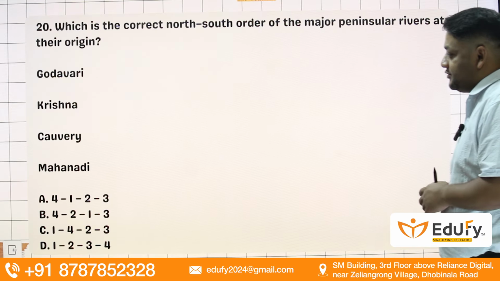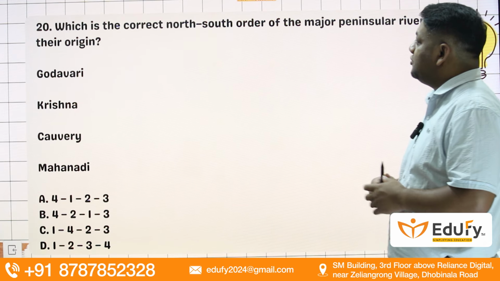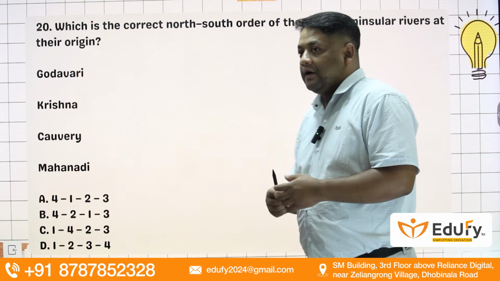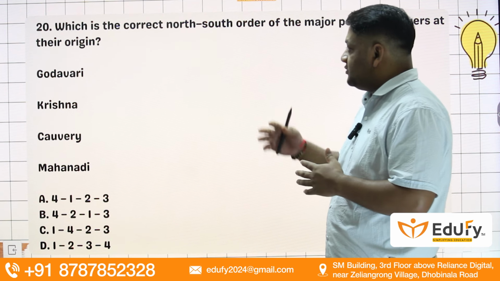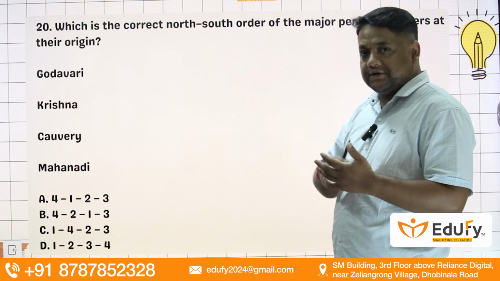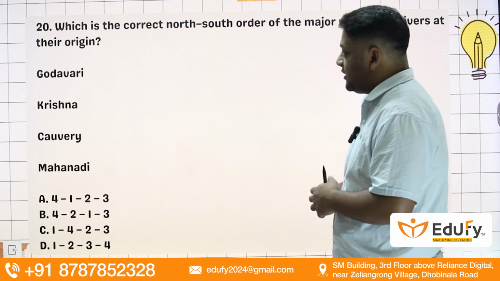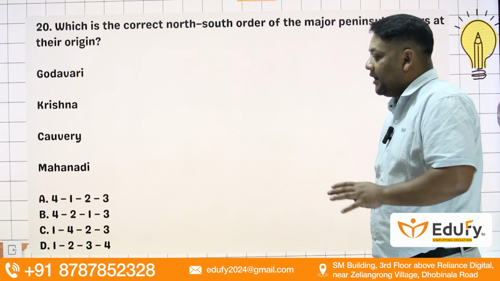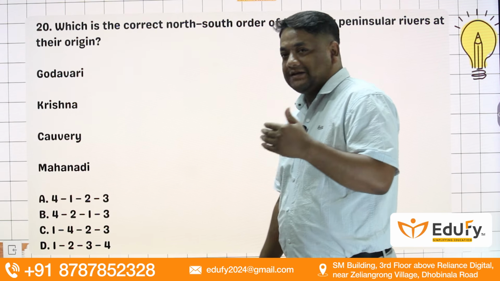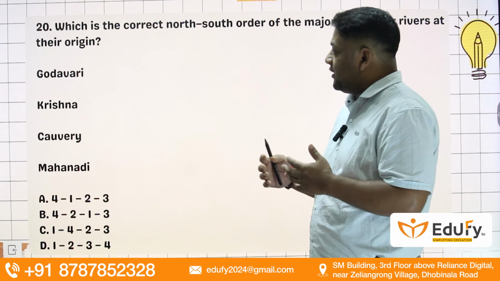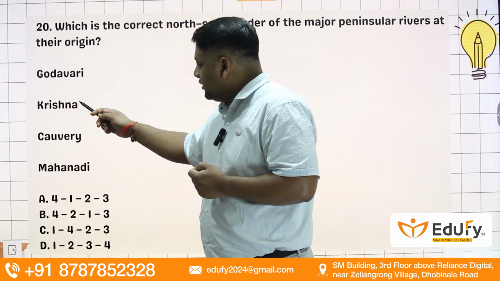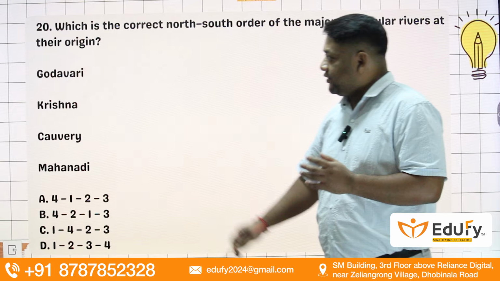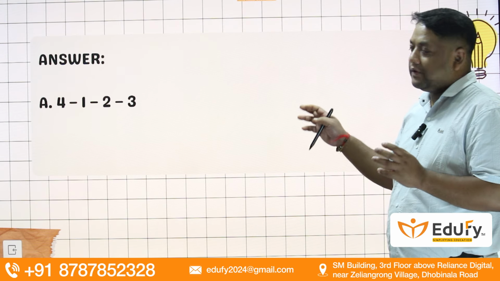The last question of today's series is, which is the correct north-south order of major peninsular rivers at their origin? All right. Now we have to mention the north-south order, from north towards the south. A. Godavari, B. Krishna, C. Kaveri, and D. Mahanadi. So now we have to go as per the order from north to south. So the right answer should be 4, 1, 2 and 3. Right. So A is the right answer, 4123. So that is 4123. All right.